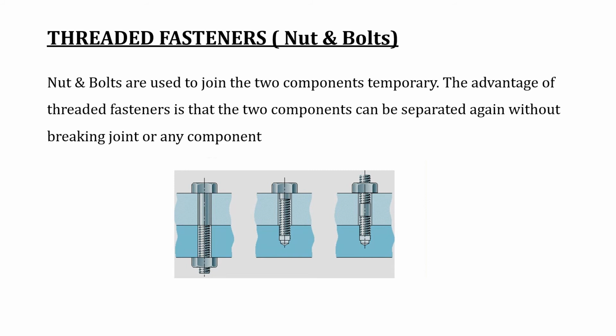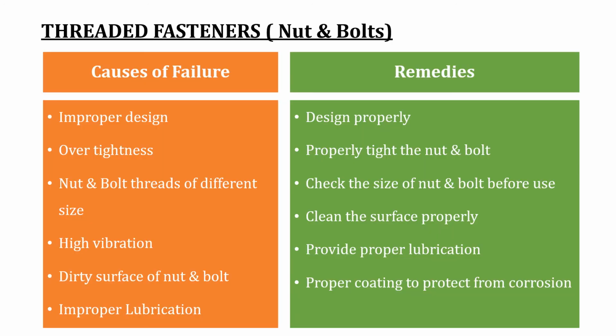The causes of failure and remedies for threaded fasteners are: if the design of the nut and bolt is improper, then there will be a failure. So proper design of nut and bolt is required. If there is over tightness of the nut over the bolt, then there will be a failure in their threads. So tighten the nut and bolt as per the requirement or the limit prescribed by the manufacturer. If the pitch of the nut and the pitch of the bolt are different, then there will be a failure. So properly check the size of the bolt before use.